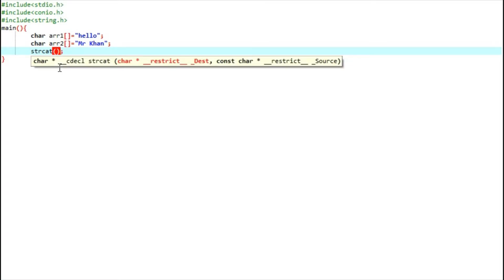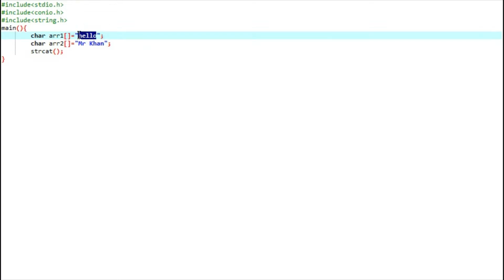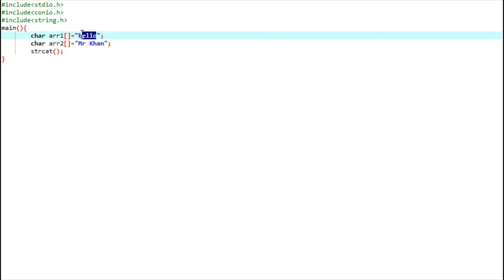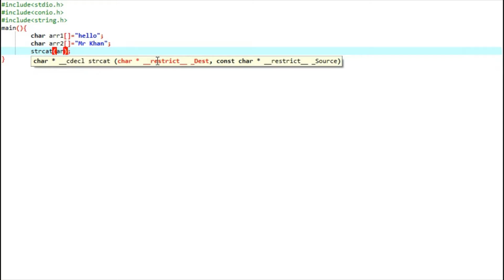First you will write the target in which you want to concatenate. I want to add the string Mr. Khan to the first one. So the first one will be the target string, and the second will be the source string.